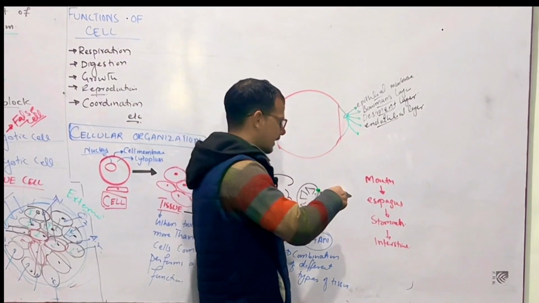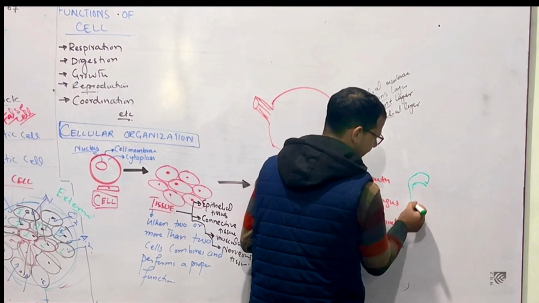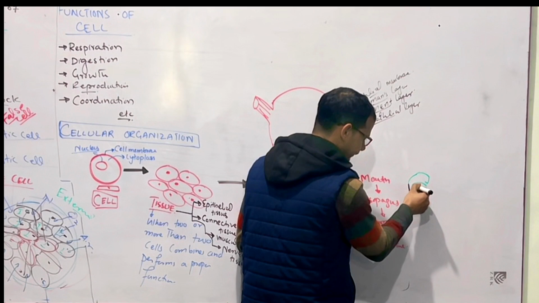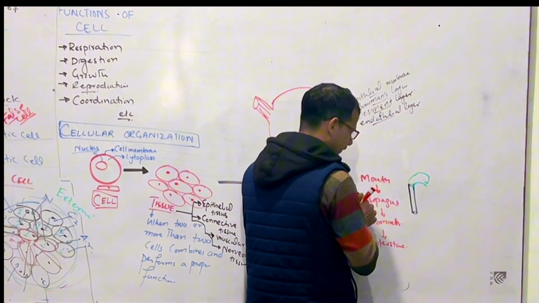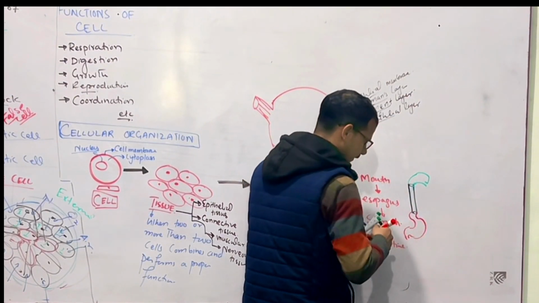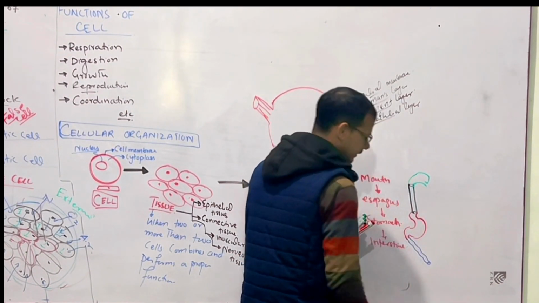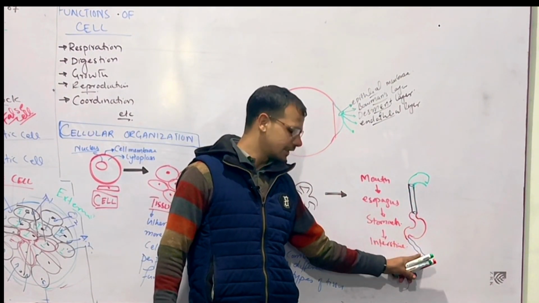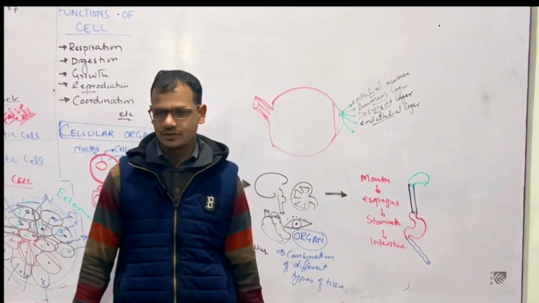Like for example, this is mouth, this is esophagus, this is stomach, and this is intestine. This is one organ, this is one organ, this is one organ, and this is one organ, and combinedly they form a system. So this is called system, organ system.